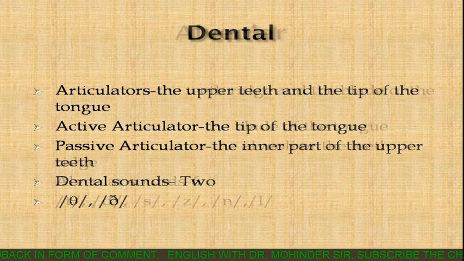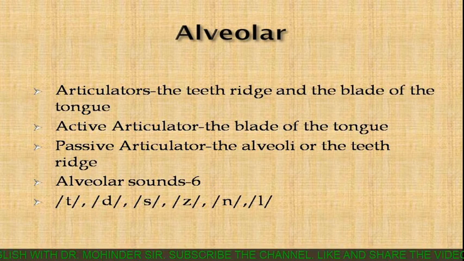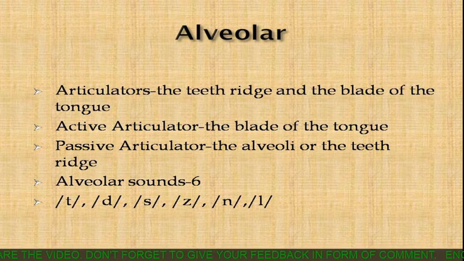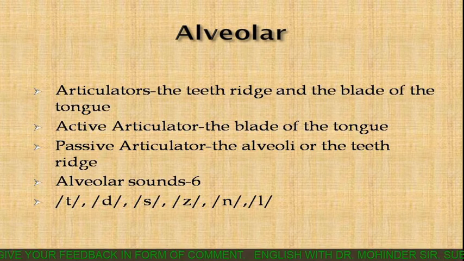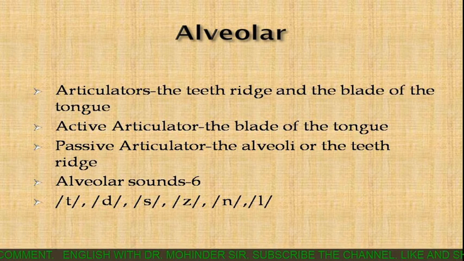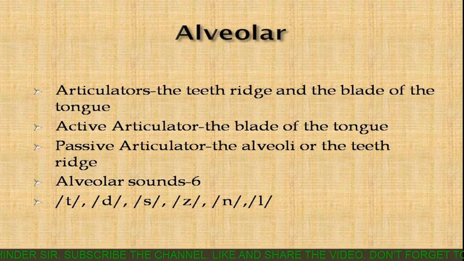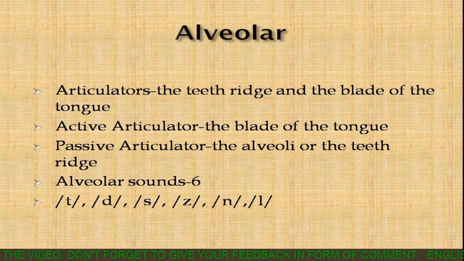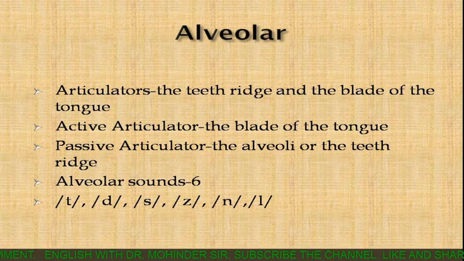Come to the next category, and the next category is alveolar. So alveolar has come from the word alveoli. Now alveoli is also known as the teeth ridge. So here in this category, the passive articulator will be the alveoli or the teeth ridge, and the active articulator will be the blade of the tongue. So the blade of the tongue is the active articulator and the teeth ridge or alveoli is the passive articulator.